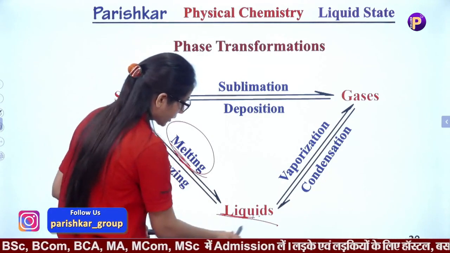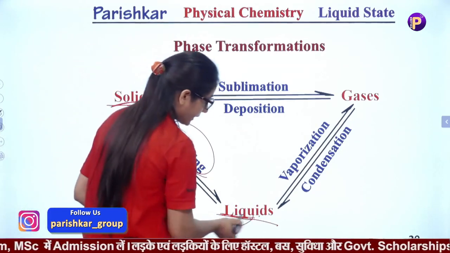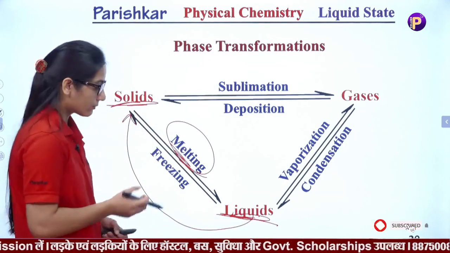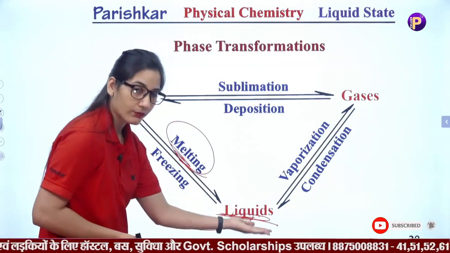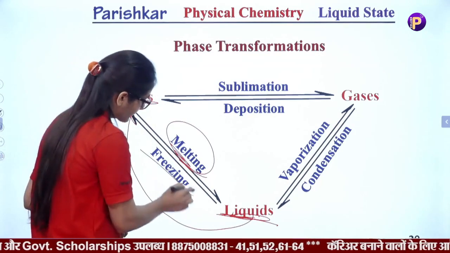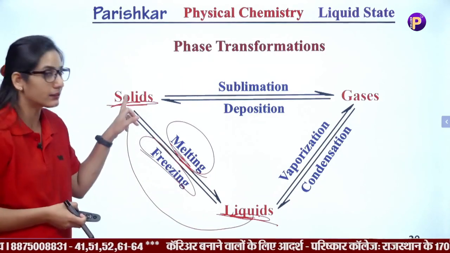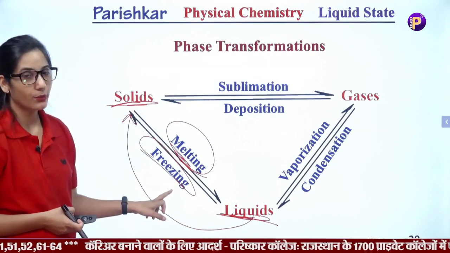Now when the liquid state of a matter is converted into solid, then this process is known as freezing, and the temperature at which a liquid changes into solid is known as the freezing point.